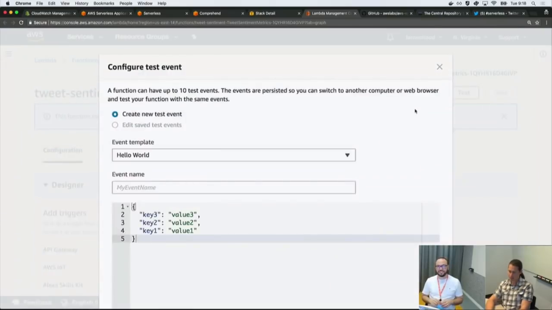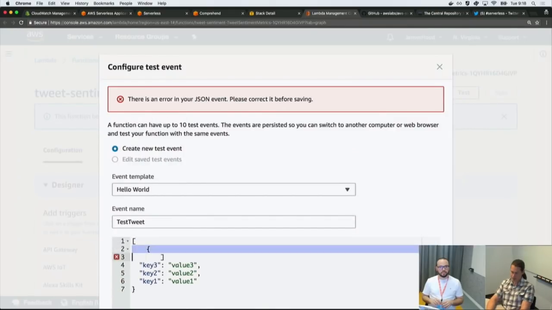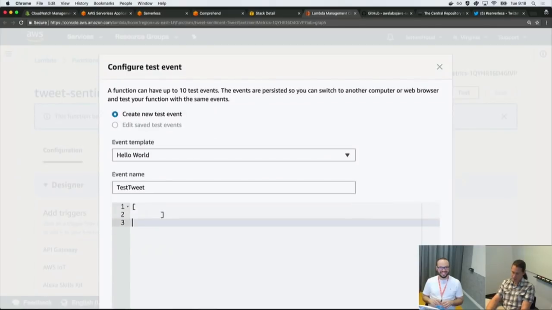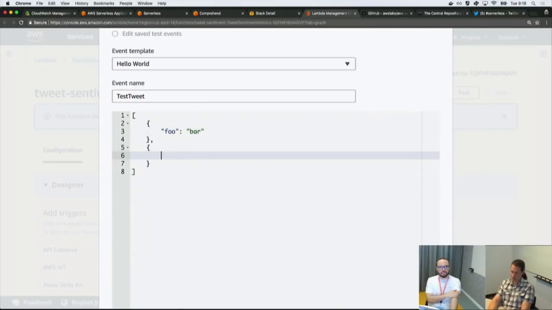So let's go ahead and test our function. The console makes it pretty easy to test. I don't have a real tweet available, but I did say it just takes an array of strings, right? So let's create, that is definitely not valid JSON. Let's create a list of, sorry, it's jumping around a bunch. There. Sure. I'll just create this, and then, oops.